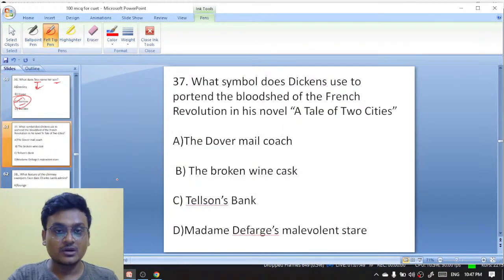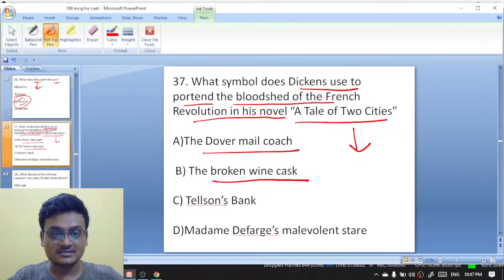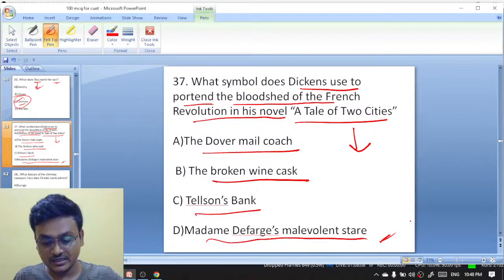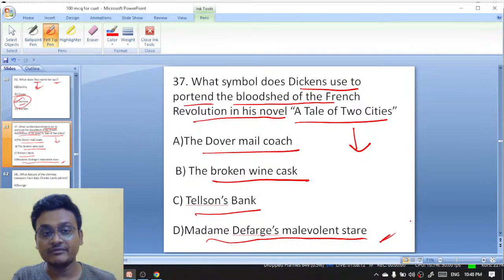Okay. What symbol does Dickens use to portend the bloodshed of the French Revolution in his novel A Tale of Two Cities? The Dover mail coach, the broken wine cask, Tellson's bank, Madame Defarge's malevolent stare. Exactly. Olympiad, and so many more. Moving on to question 37. We are having 100 questions.